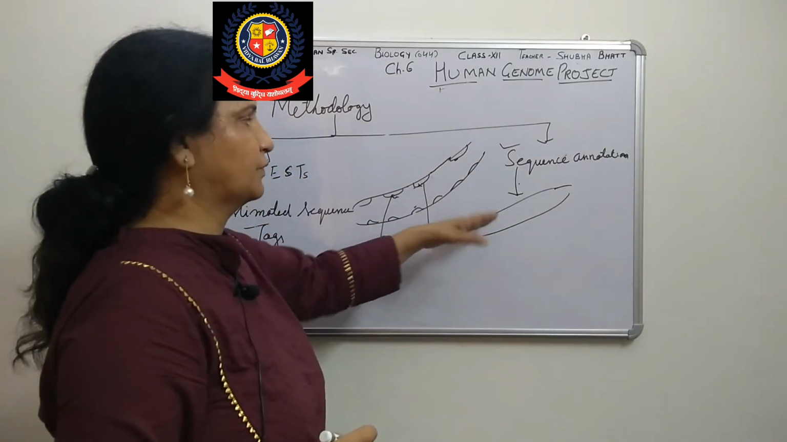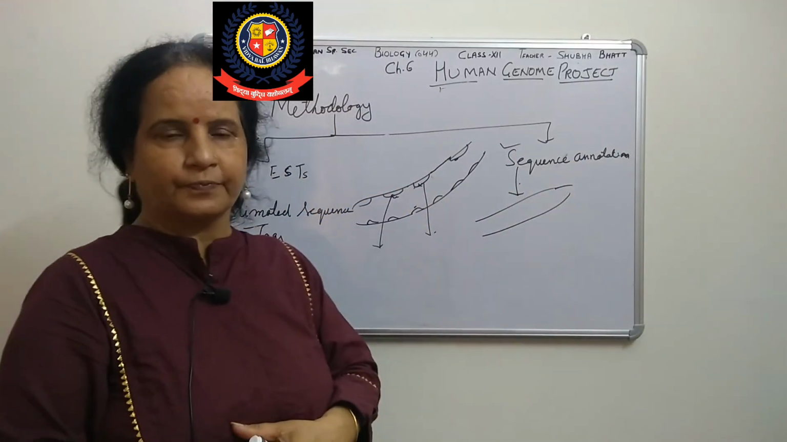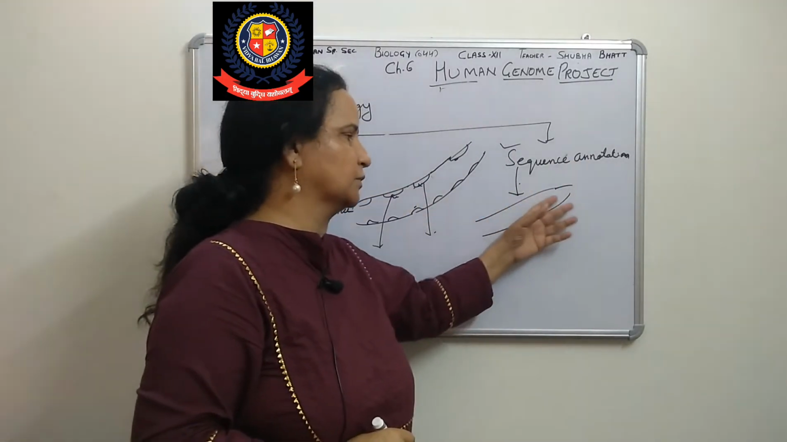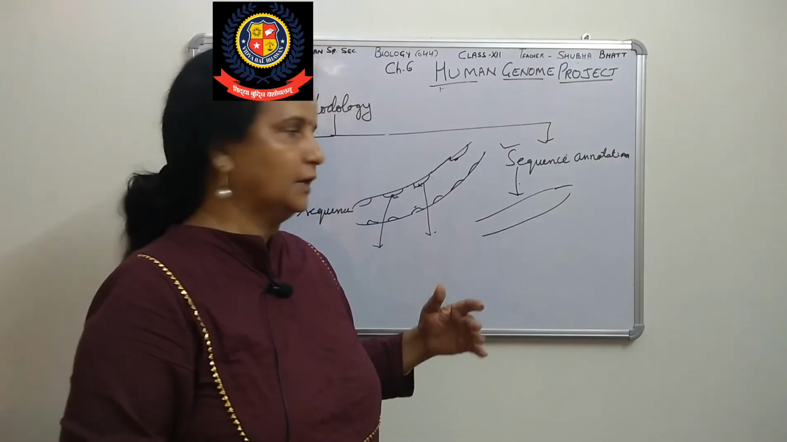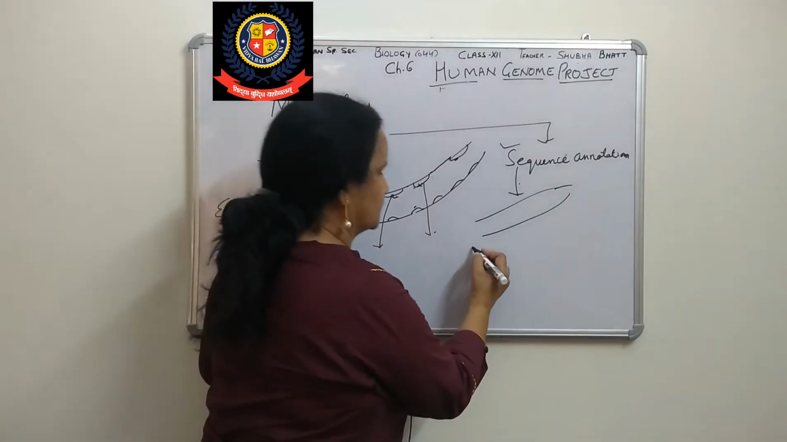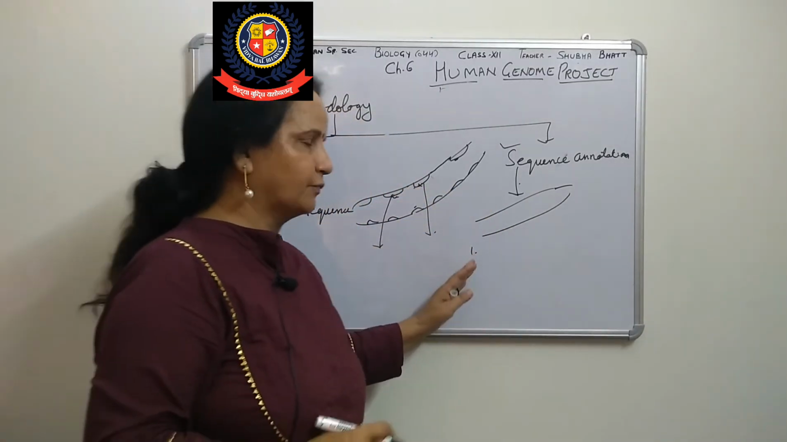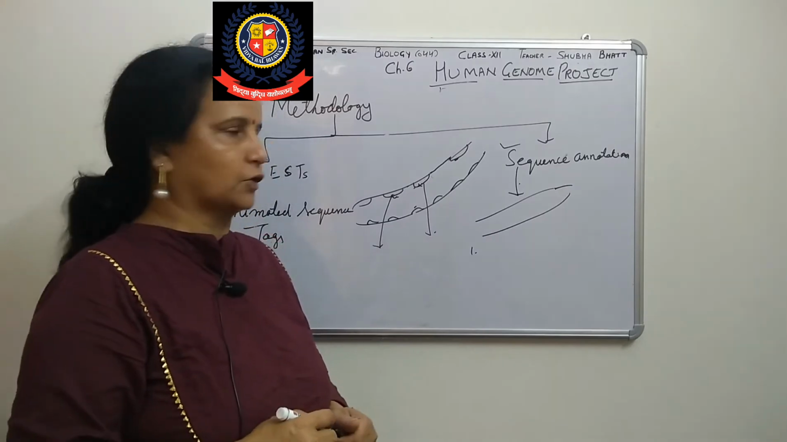Now, here we sequence the whole DNA. All those sequences are there, and we take them. Now, the process is there. Whatever process is given in this chapter, we have to do that in biotechnology.